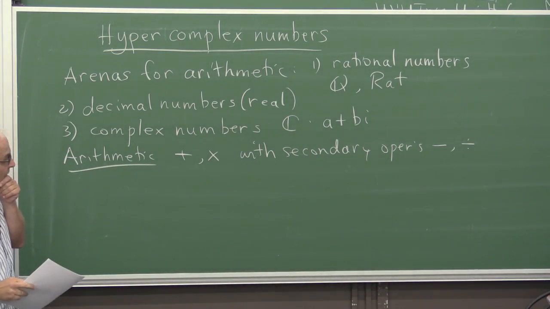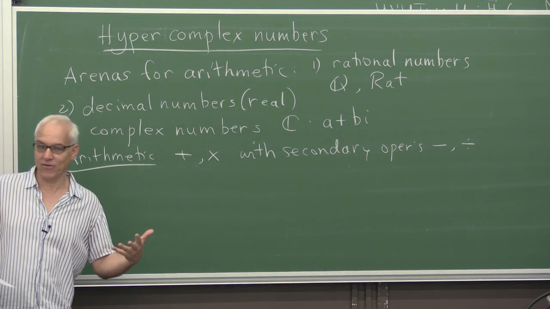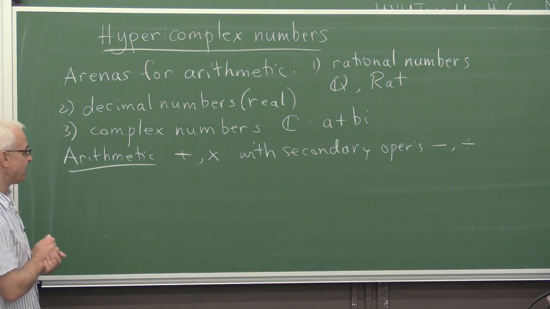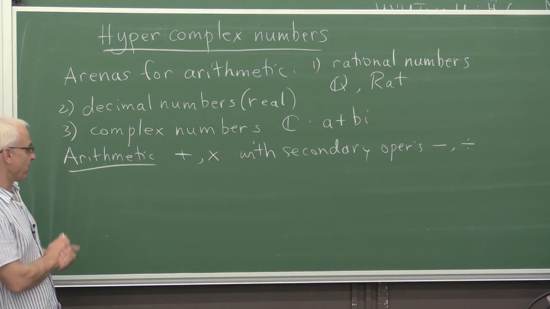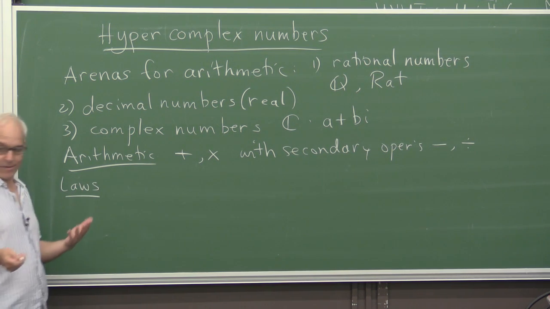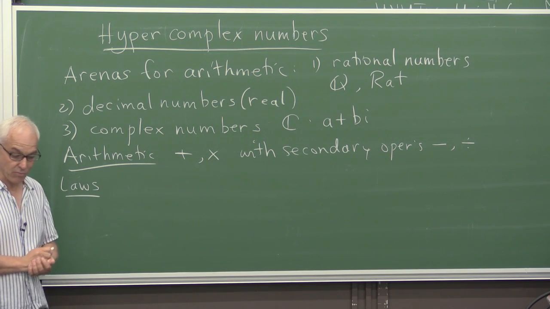These days we recognize that there are certain laws that are satisfied when we're dealing with these kinds of arithmetic. And these laws of arithmetic are now well studied and presented to students in primary school.